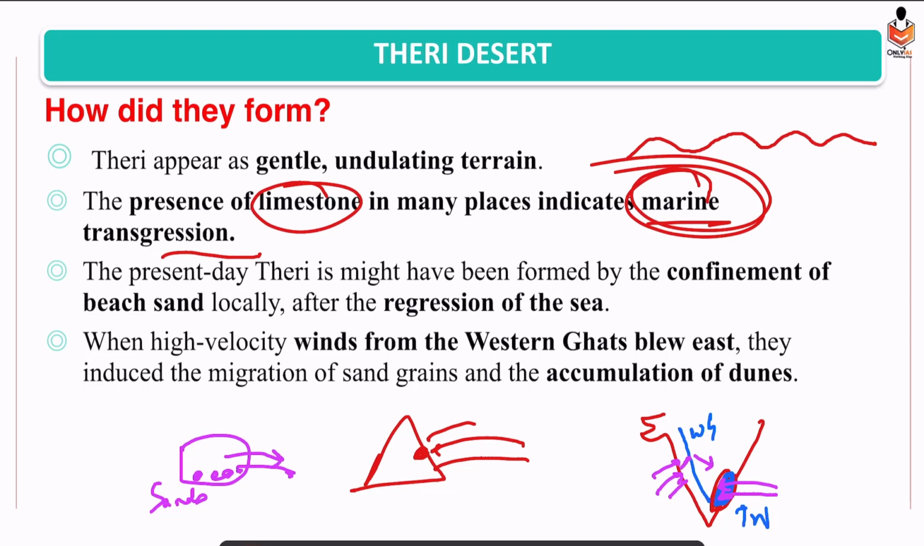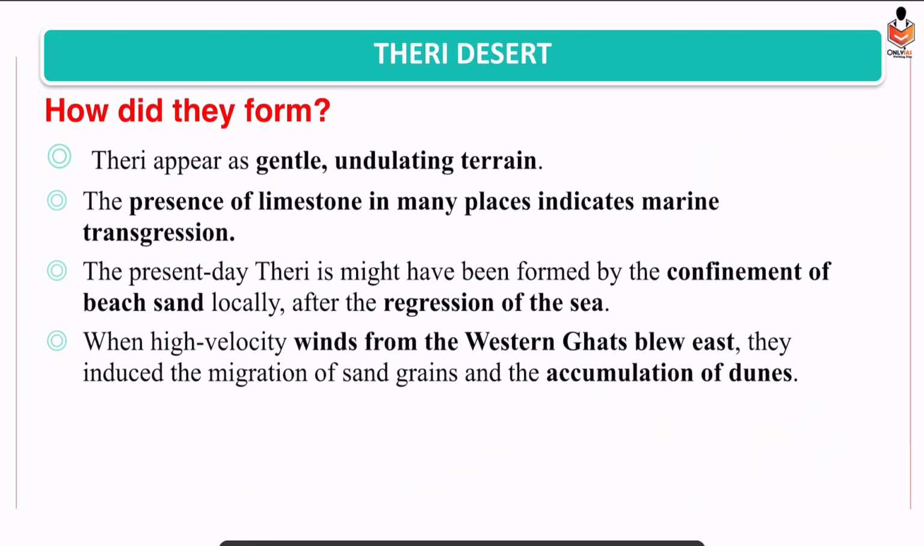And as they were moving, they picked up these sands which were deposited by the marine water, and this led to the accumulation of sand dunes. So this is how it led to the formation of Thar Desert. So monsoon winds play an important role. Just keep this in mind.